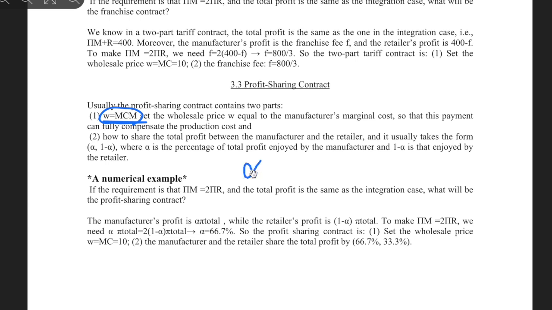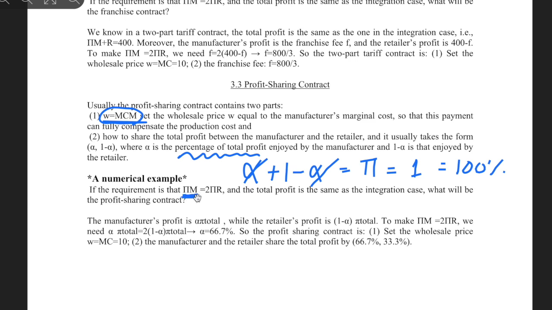So what we're seeing is if we set alpha plus 1 minus alpha, what is that? Profit for the manufacturer, profit for the retailer, so we get the total profit. And what we get is what? Alpha cancels and we get 1, right? So we're having 100% of the profit divided into alpha portion and 1 minus alpha portion. Okay, so it's setting the percentage of the total profit enjoyed by the manufacturer and the other side by the retailer.